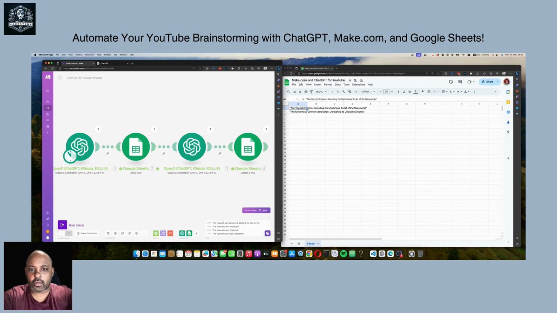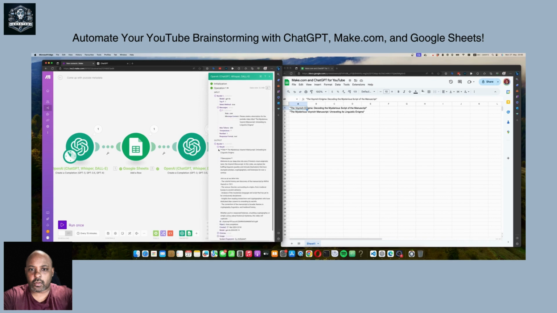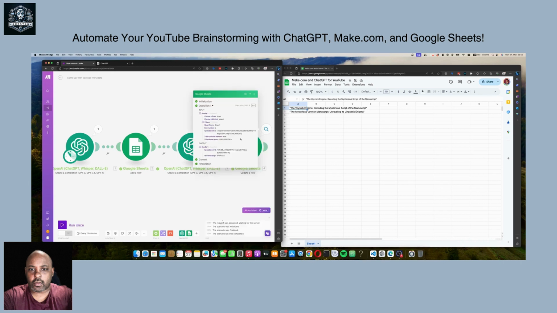Not quite, huh? It didn't quite go into the document. Let's see. So we have text output, messages, please create, and then the result should be all of this, but it didn't go into anywhere. This says insert it into row 2.